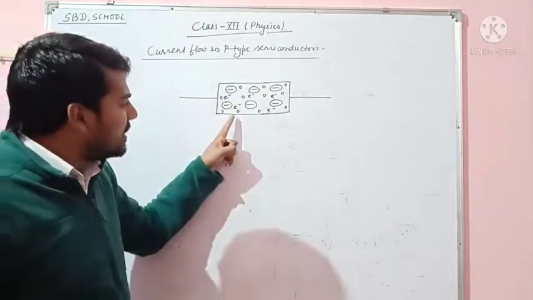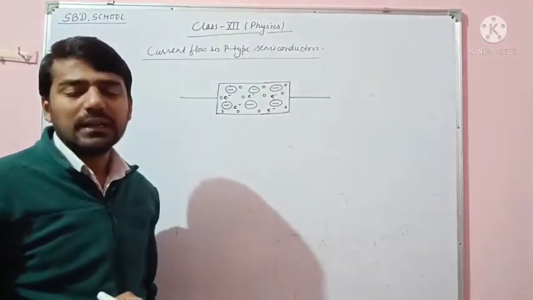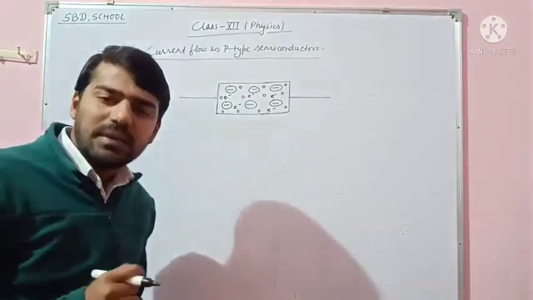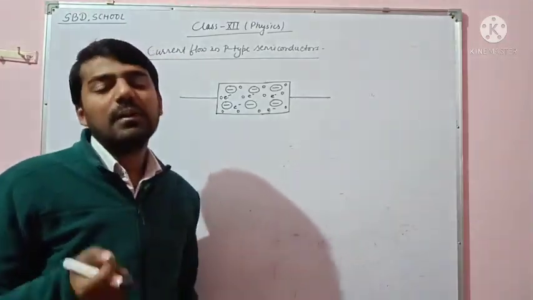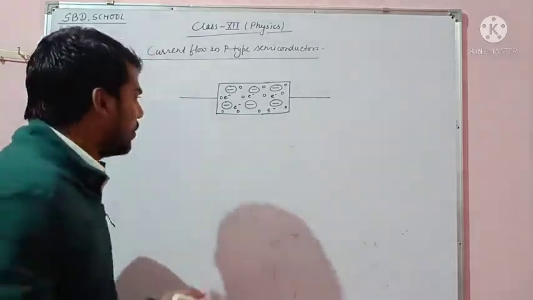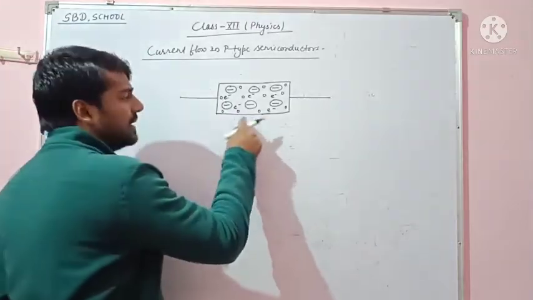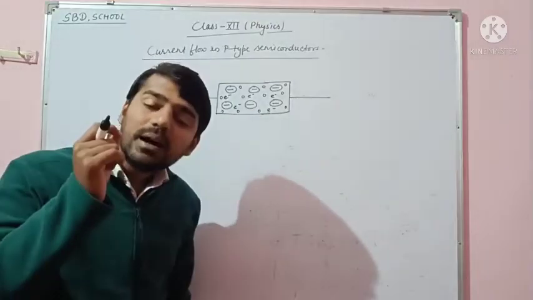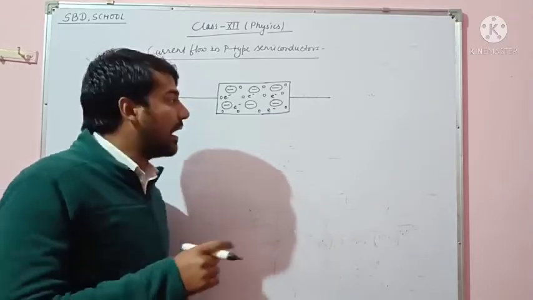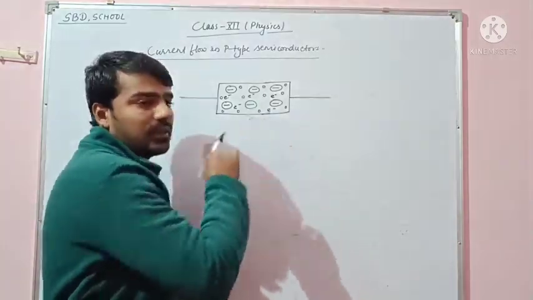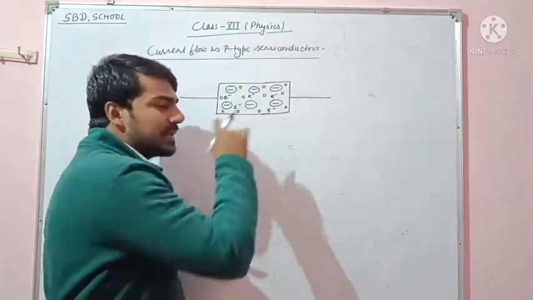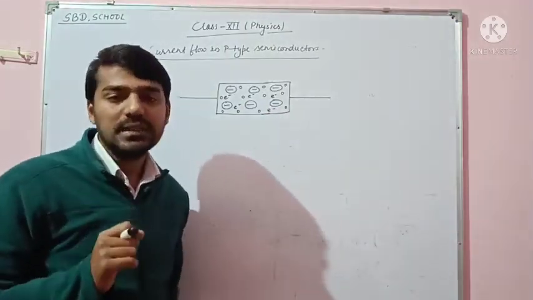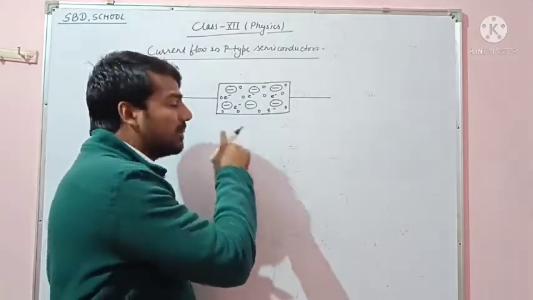Here is the symbol of a p-type semiconductor, in which a static negative charge is available and the majority of holes is more than the minority of electrons. In this condition, the electrons and holes in the p-type semiconductor are moving around inside the semiconductor.